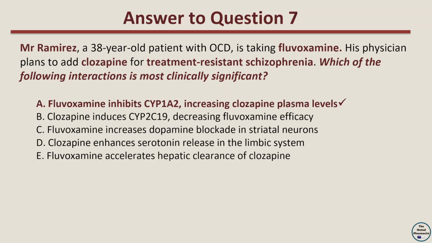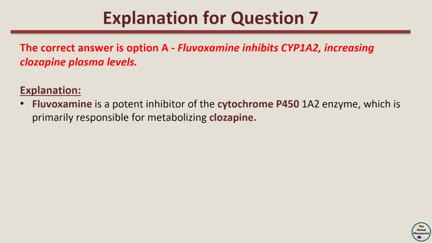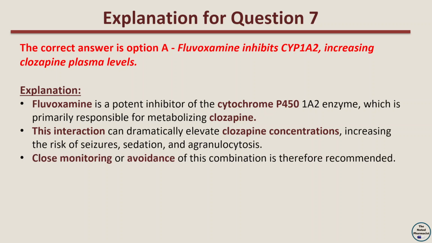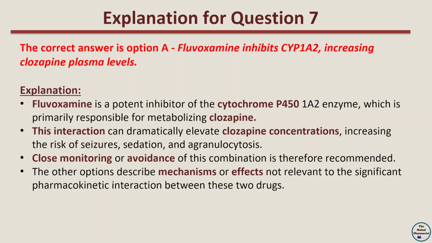The correct answer is option A, fluvoxamine inhibits CYP1A2, increasing clozapine plasma levels. The explanation is that fluvoxamine is a potent inhibitor of the cytochrome P450 1A2 enzyme, which is primarily responsible for metabolizing clozapine. This interaction can dramatically elevate clozapine concentrations, increasing the risk of seizures, sedation, and agranulocytosis. Close monitoring or avoidance of this combination is therefore recommended. The other options describe mechanisms or effects not relevant to the significant pharmacokinetic interaction between these two drugs.